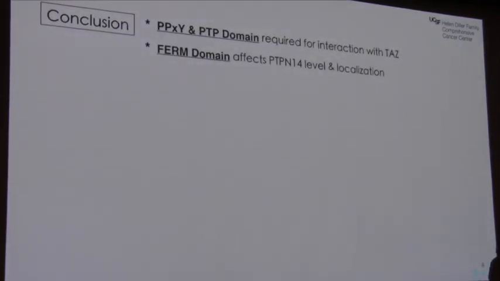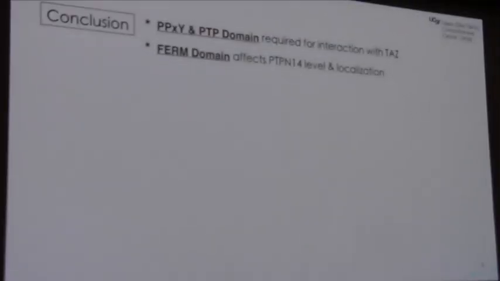In conclusion, we found that the PPXY site and the PTP domain on PTPN14 are required for its interaction with TAZ, as well as PTPN14's FERM domain actually affects its level and localization.